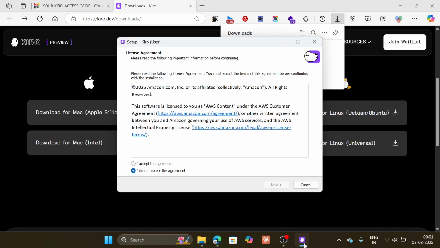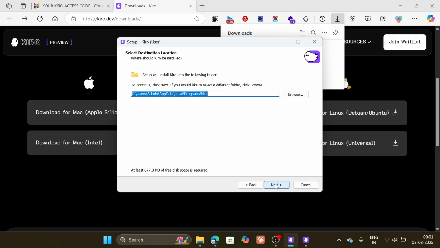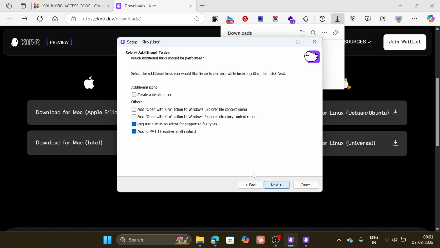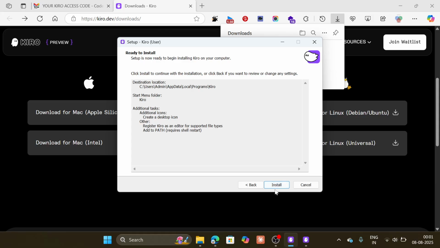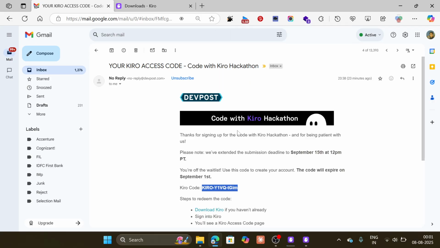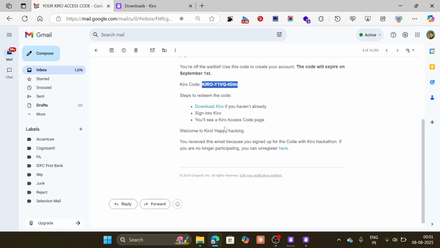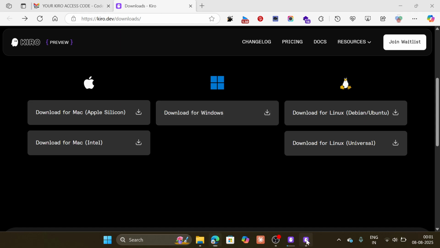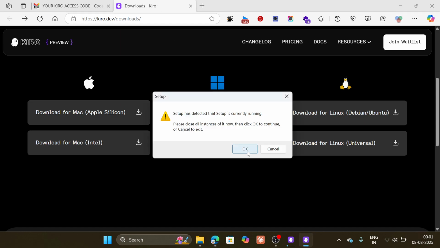Here you can see we need to agree to the terms and conditions of Kiro IDE. Just click on next, next, next. I need to create a Kiro icon. Just click on next and install it. It didn't ask for any access code as of now. Maybe after signing in to Kiro it will ask for an access code. The setup is currently running.